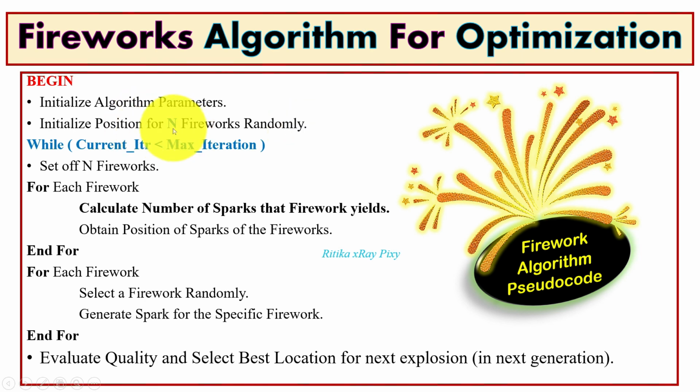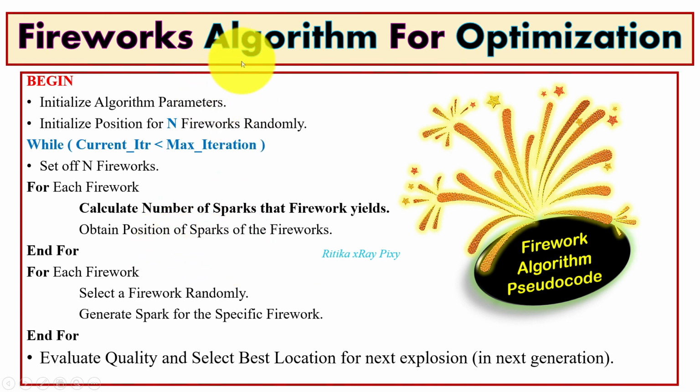Next, the quality, that is the fitness value, is calculated for each firework. This is done to determine the explosion amplitude and the number of sparks generated for each firework. Set off n fireworks, calculate the number of sparks that each firework yields, and obtain the position for the sparks.